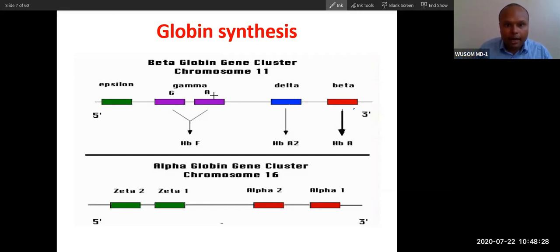Why is this called gamma glycine and alanine? Because at one crucial amino acid position in the chain, in place of glycine there is alanine. So that is the difference. Otherwise these two are very similar, and these two are expressed at the same time.